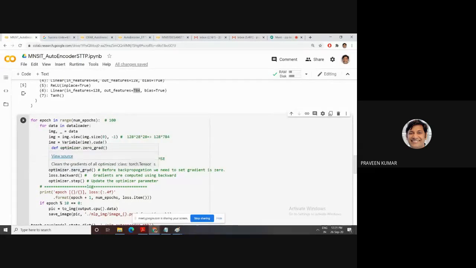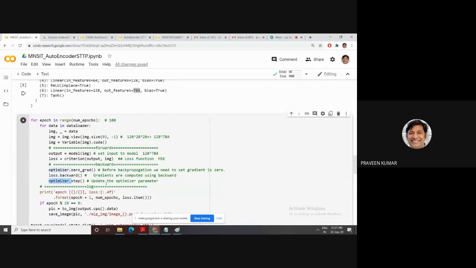Whenever you apply any framework like TensorFlow, Keras, PyTorch, Theano, Lua, internally they all do the backpropagation. For backpropagation, the first step, before backpropagation, is that we need to set the gradient to 0. You must set the gradient to 0. Then loss dot backward, which is a predefined function. Then optimizer step, to update the optimizer parameters.